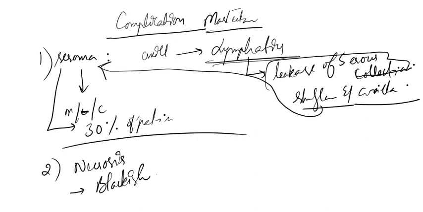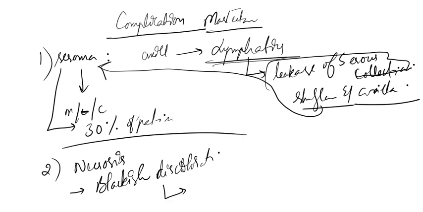That is called necrosis. One more important thing is that if there is flap necrosis, then infection will start to accumulate in that region.